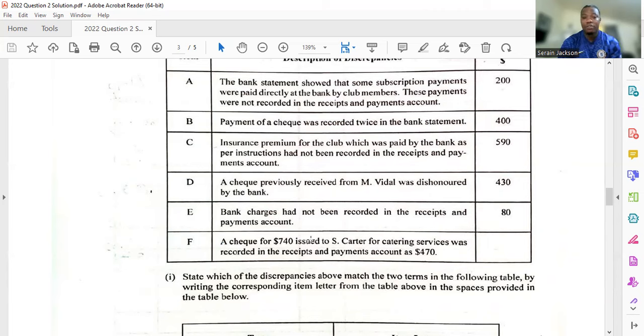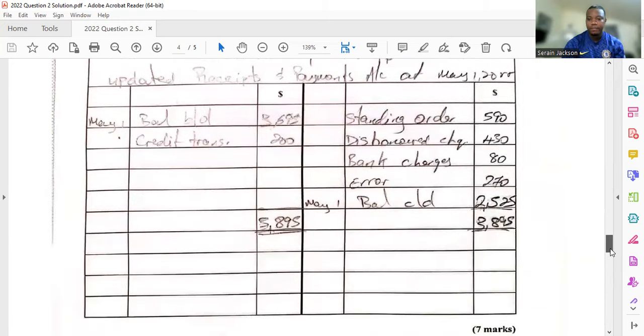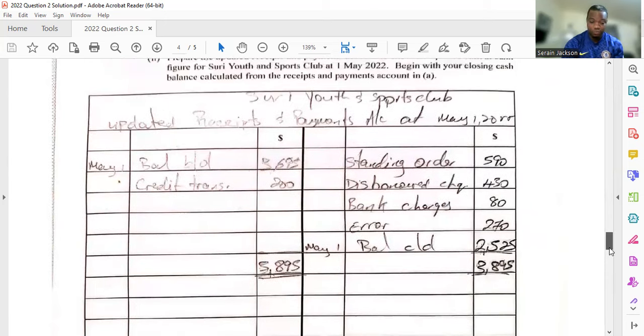So it's actually an error of original entry, right? So you would need to find the difference between 740 and the 470, right? That difference would be 270. So you would put that in your receipts and payments as a payment because you need to pay that now, right? Because you had paid short, all right?